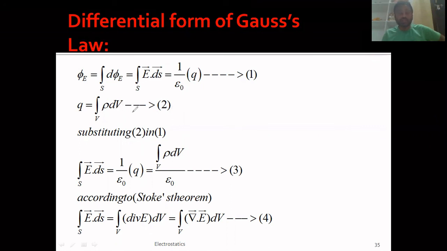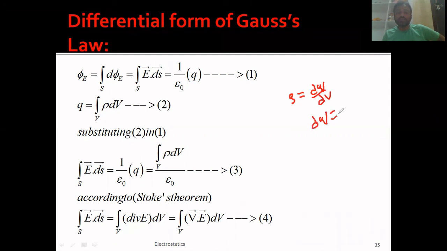This is studied in the case of volume charge density. You remember volume charge density, which is rho. I can write rho as dq by dv. So from this equation, dq is equal to rho into dv.